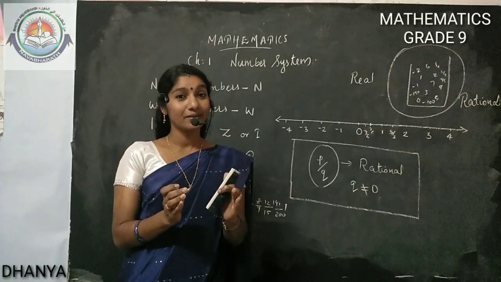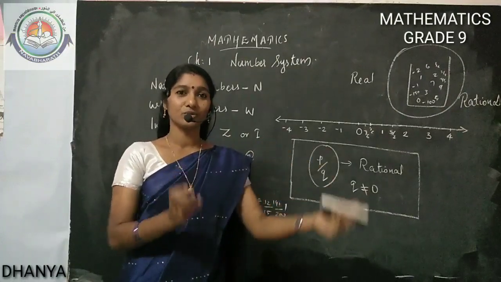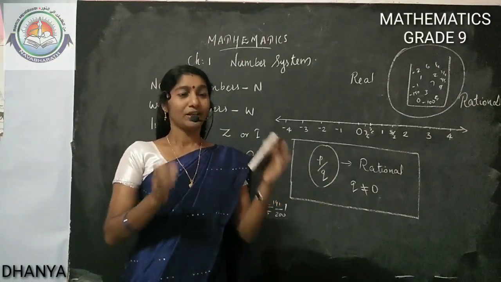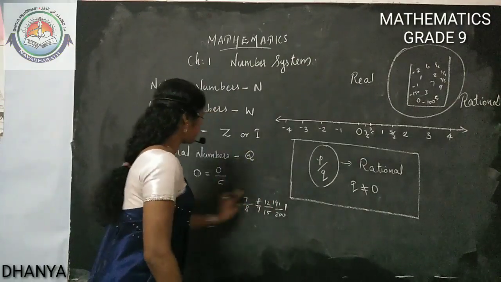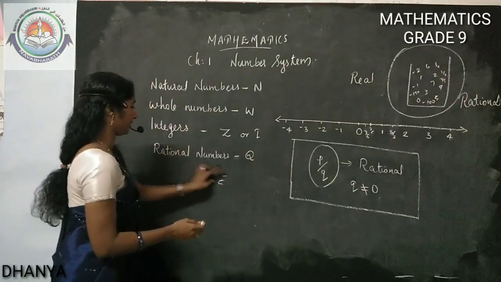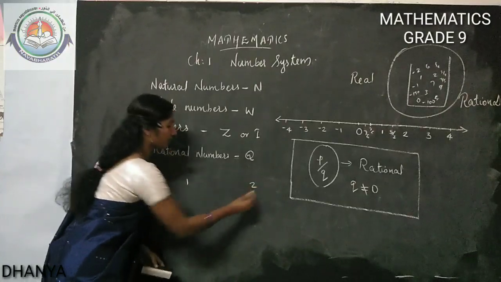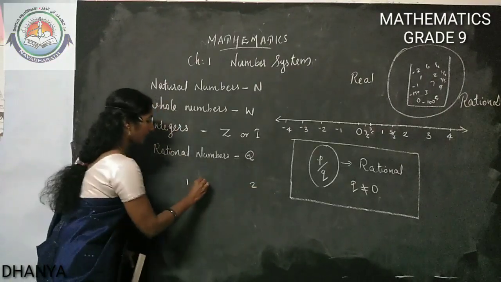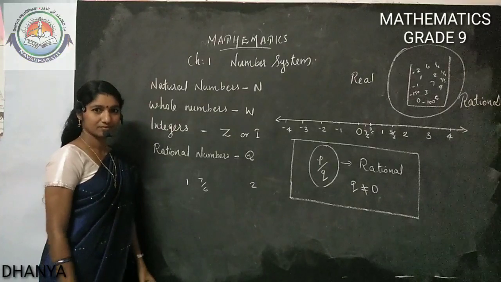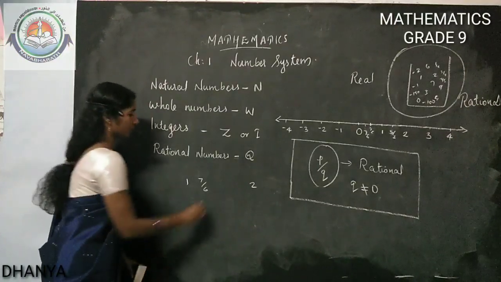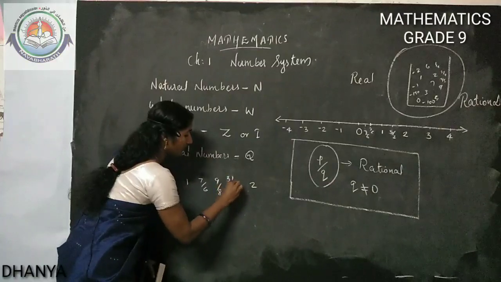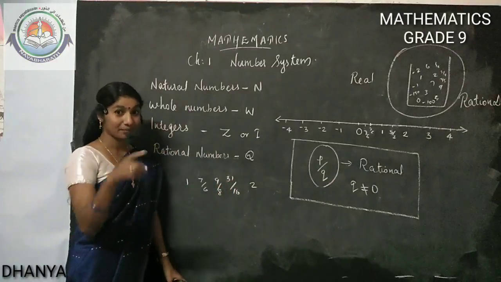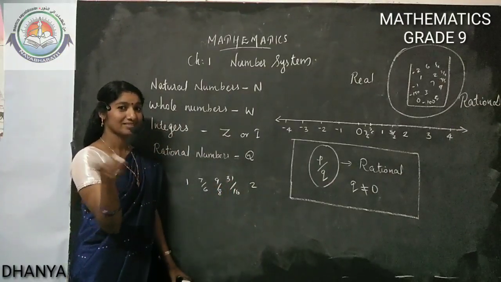The same thing will be in between 1 and 2 also. Infinite numbers will be there in between 1 and 2. Which are the numbers in between 1 and 2? Few numbers only we can write. In between 1 and 2, some numbers: 7 by 6 is in between 1 and 2, 9 by 8, 31 by 16.